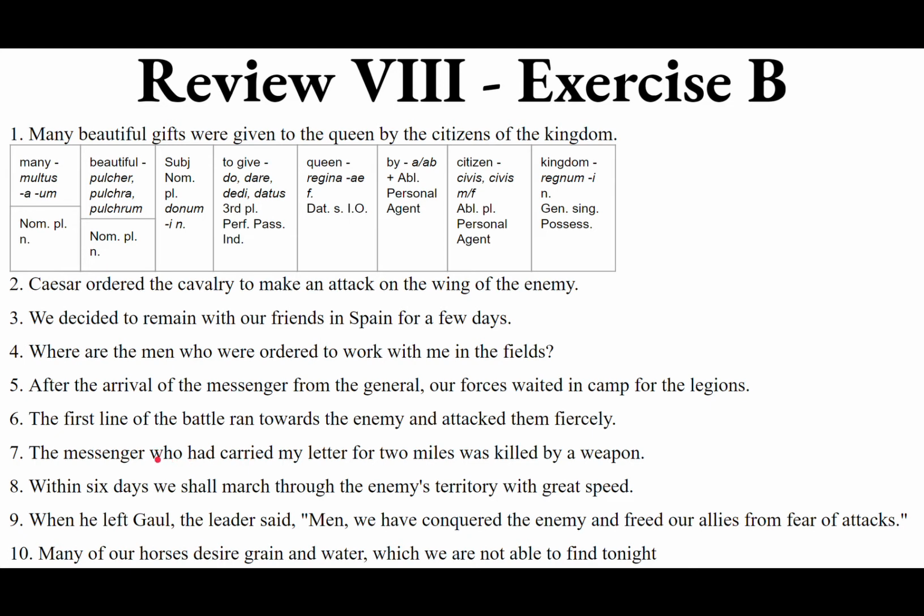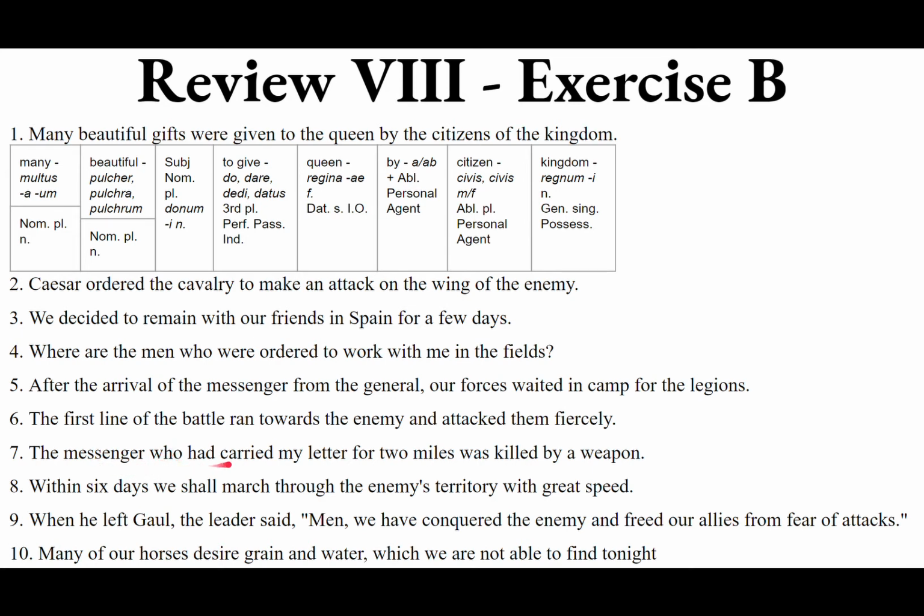I don't know. So, messenger, that's the nominative subject. We want the nominative of nuntius, nuntii masculine, so nuntius. Then we kick into a relative clause introduced by the relative pronoun who. The antecedent of who is messenger. Messenger is nominative singular masculine. That makes who singular masculine. They have to agree in gender and number, not necessarily in case. But in this case, they are the same. So qui, nominative singular masculine.